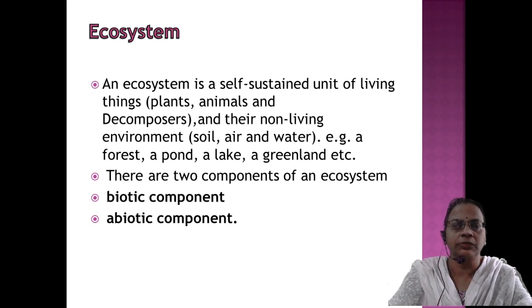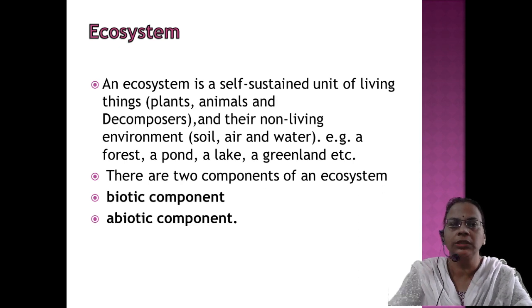Then the first topic which is coming under that is ecosystem. So what do you mean by ecosystem? An ecosystem is a self-sustained unit of living things. So what do you mean by self-sustained? That means it can support itself without any human intervention. There is continuous interaction between biotic and abiotic components.